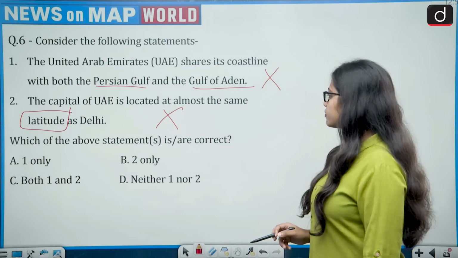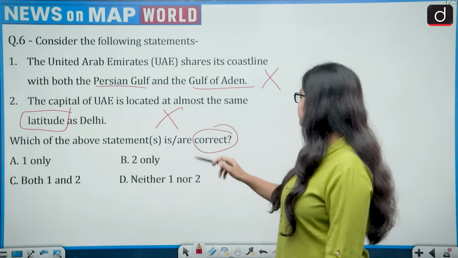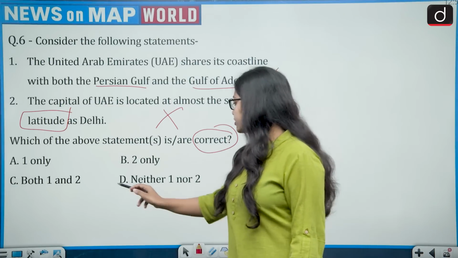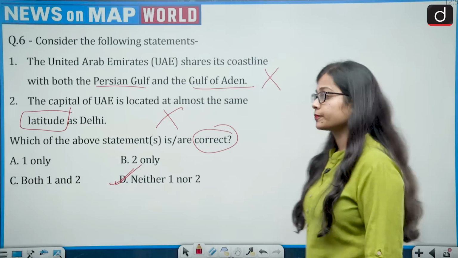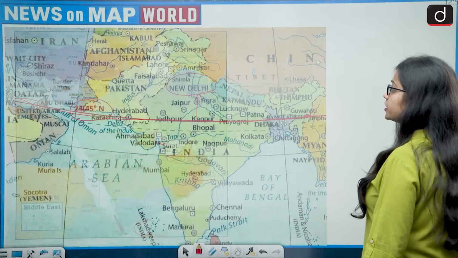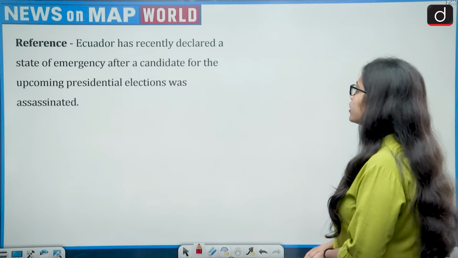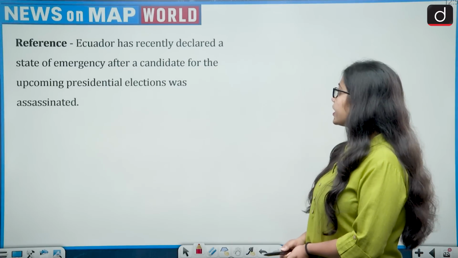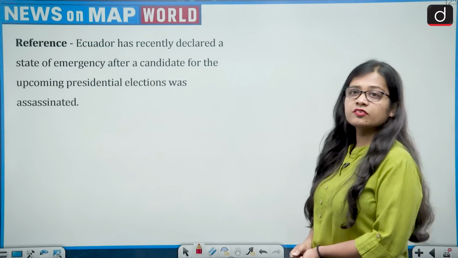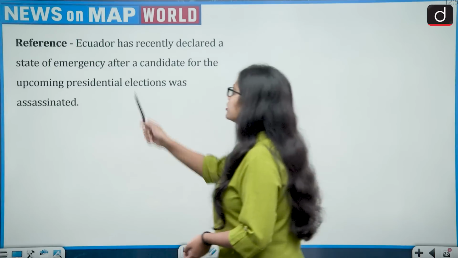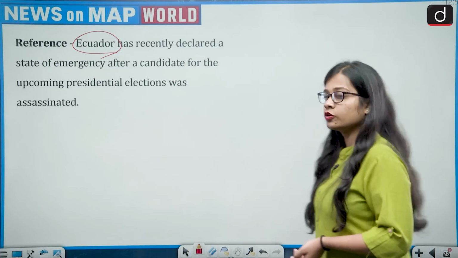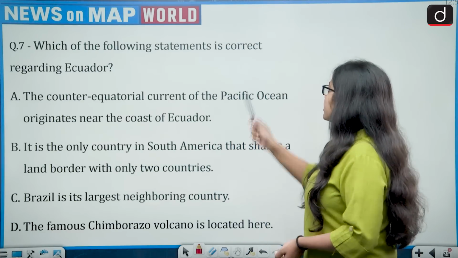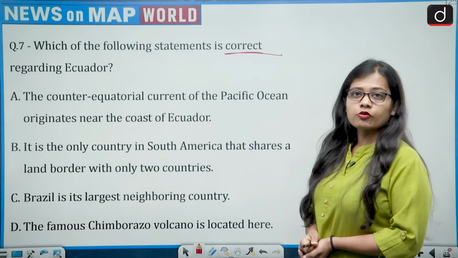And the question is asking which of the above statements are correct. First is wrong, second is wrong. So the correct answer is option D, that is neither 1 nor 2. Now moving on to the next question. The reference says Ecuador has recently declared a state of emergency after a candidate for the upcoming presidential elections was assassinated. This brings Ecuador to the news. So the question says, which of the following statements is correct regarding Ecuador?